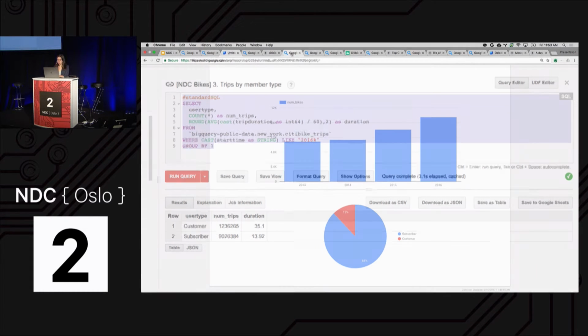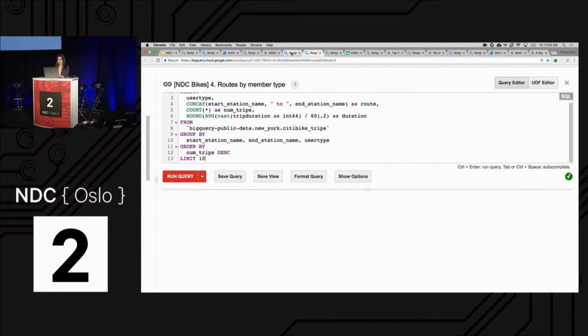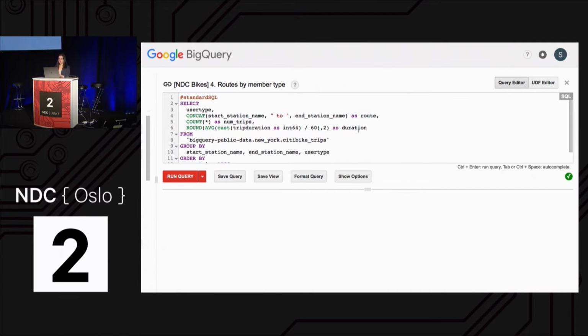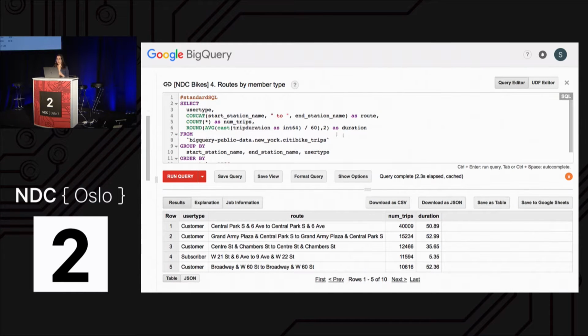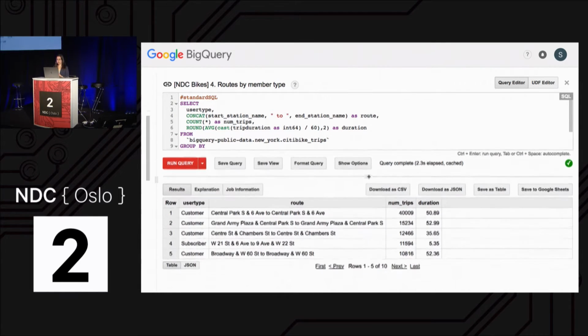So the next query I want to show you, let's see where we left off, is right here. Continuing with analyzing by member type, the next thing I wanted to do was look at the routes that different types of members took, to see if there were common routes that a lot of people were taking. So I'm going to go ahead and run this. And I also wanted to look at the average trip duration for those routes.